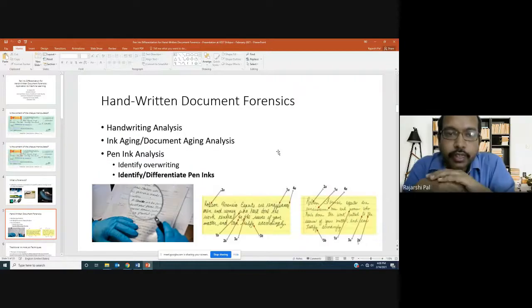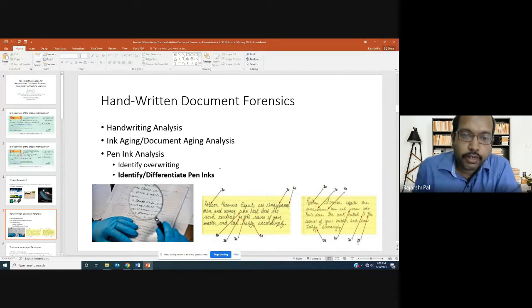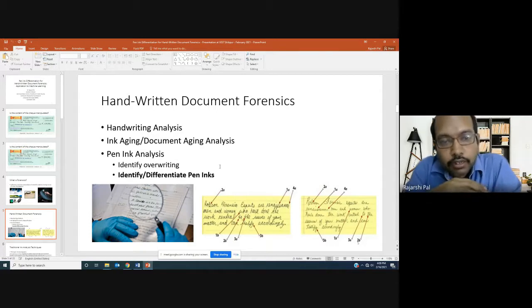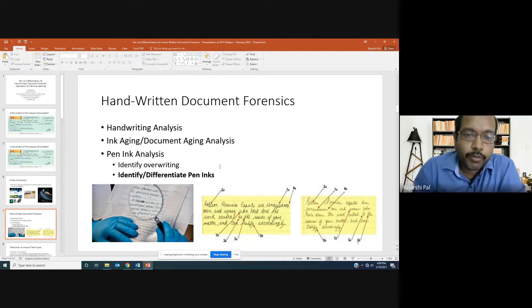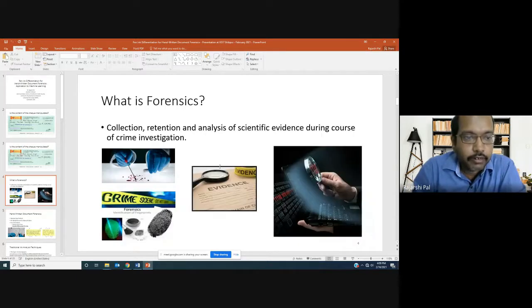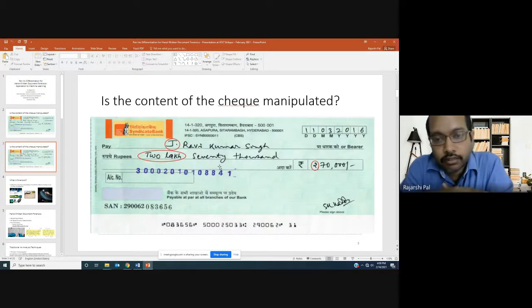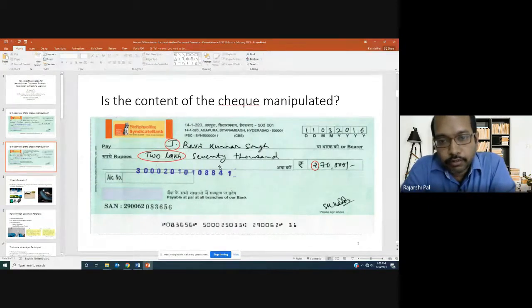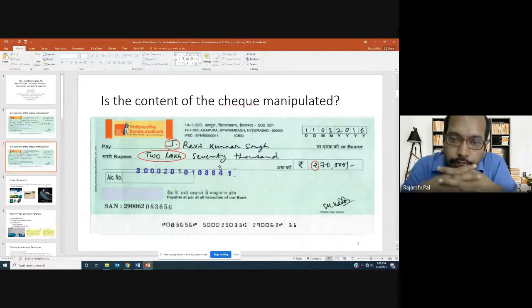So I was discussing this slide. Perhaps you have not seen it. There are different kinds of handwritten document forensic approaches, like handwriting analysis, ink aging or document aging analysis, and pen ink analysis. Whether there is overwriting, we can identify through pen ink analysis, or whether two different pens have been used. So initially the document was created using a pen and then later using another pen. The document has been tampered, like we have seen in the first example here.